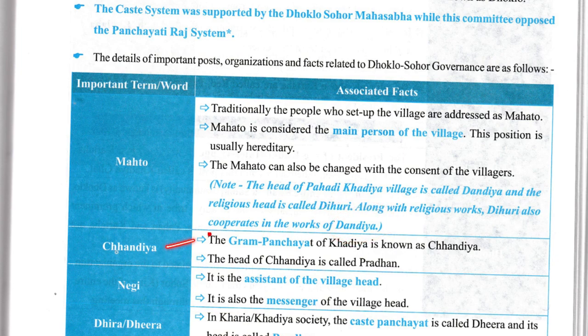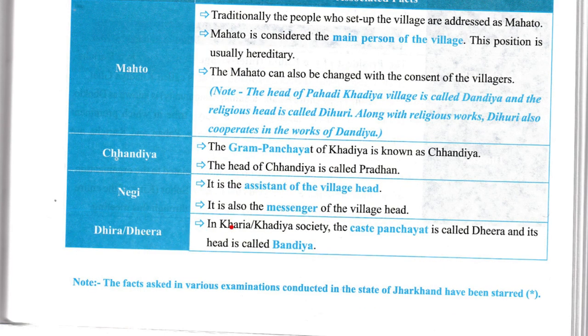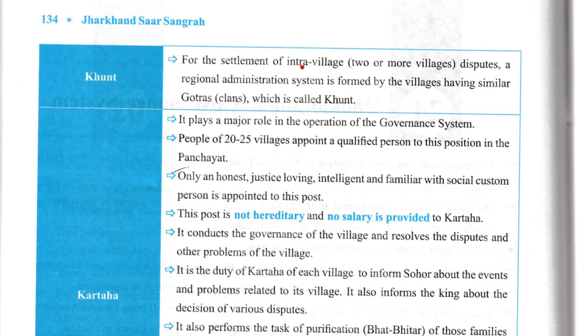Now, Chandia: the Gram Panchayat of Khadia is known as Chandia. The head of Chandia is Pradhan. Negi: it is an assistant of the village head. It is also the messenger of the village head. Now, Dhira or Dhera. In the Khadia system, the caste panchayat is called Dhera and its head is called Bandia. Now, Khoot: for settlement of inter-village disputes, that is two or more village disputes, a regional administrative system is formed of villages having similar gotras, which is called Khoot.